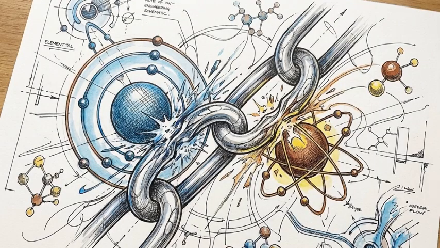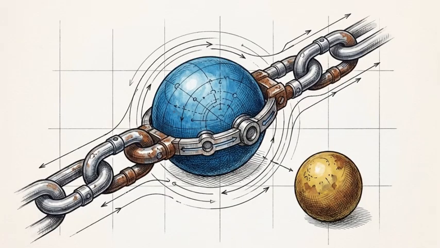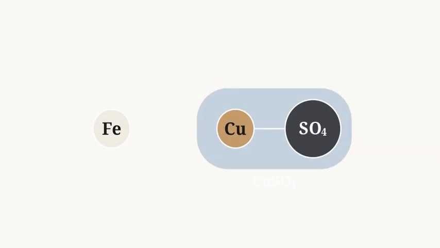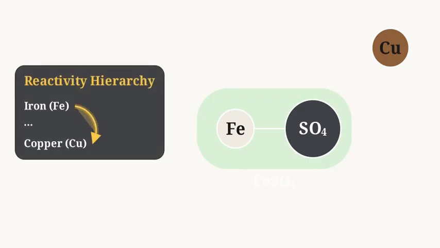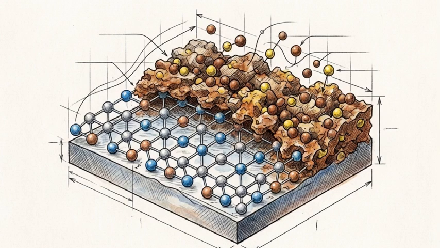Beyond molecules merging or splitting, elements frequently compete against each other for chemical bonds. This brings us to the third archetype, displacement. This occurs when a highly reactive element aggressively evicts a less reactive element from an existing compound. When that iron nail was submerged in the copper sulfate solution, the iron physically displaced the copper from the sulfate group, simply because iron sits higher on the reactivity hierarchy. The iron successfully takes the sulfate partner, leaving the copper isolated as a solid coating.